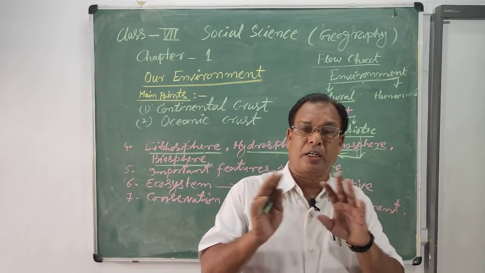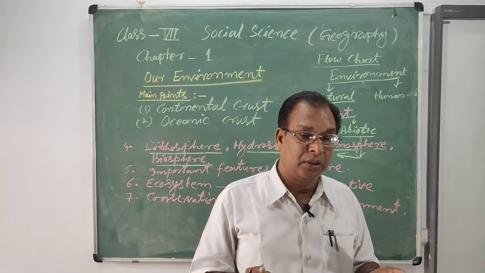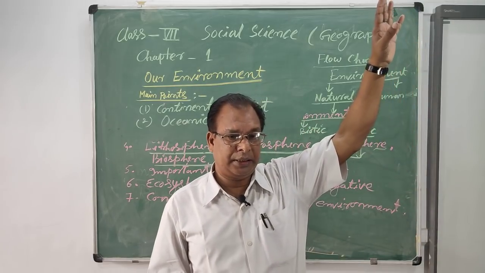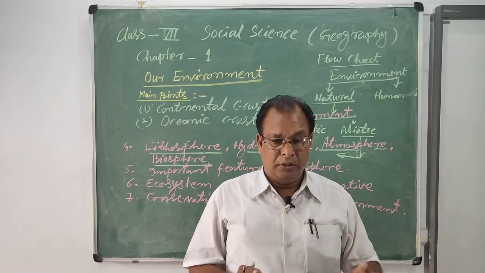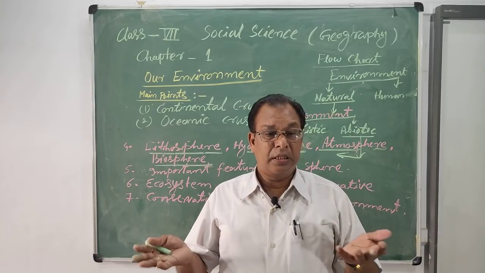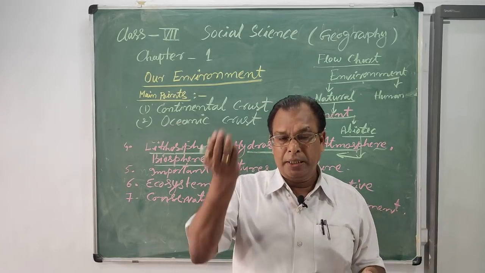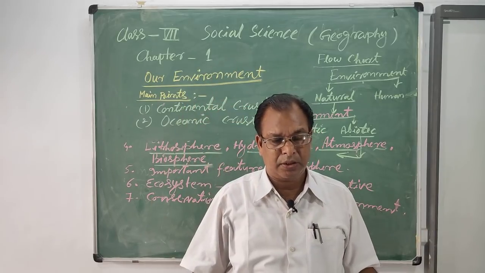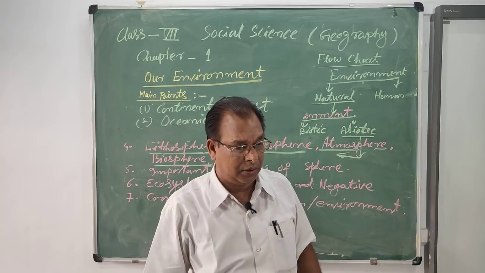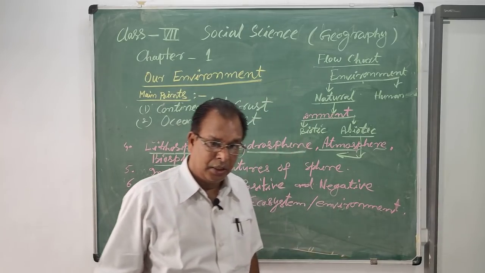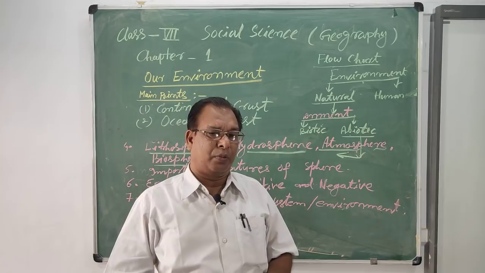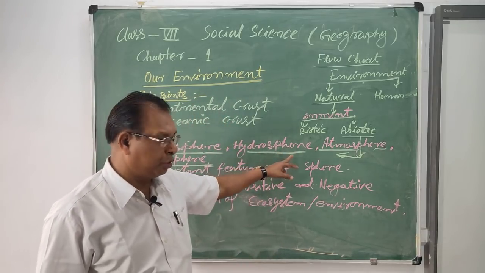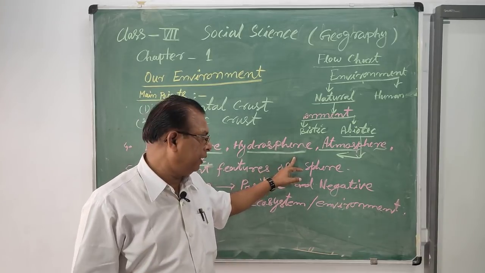Hydrosphere means water bodies found in nature: on glaciers, in rivers, oceans, seas, in water vapor, rainwater, precipitation, and even underground water. These water bodies form the hydrospheric environment.